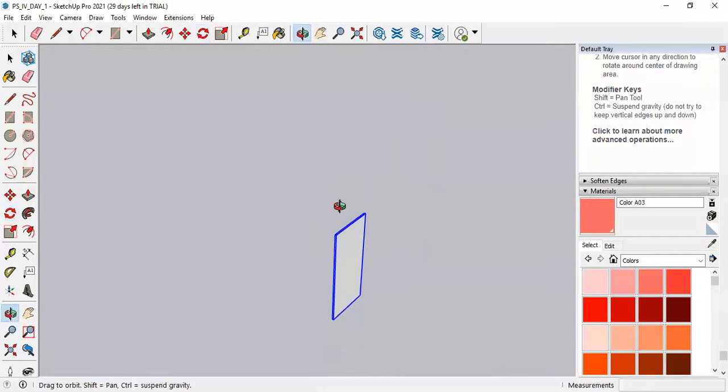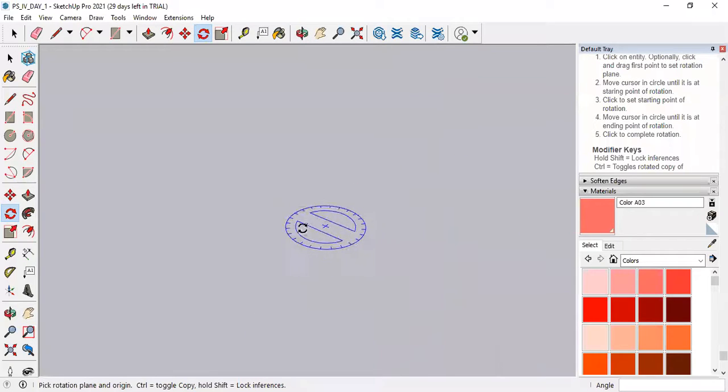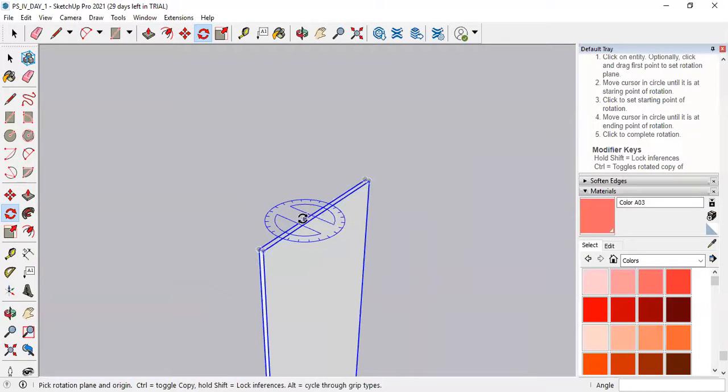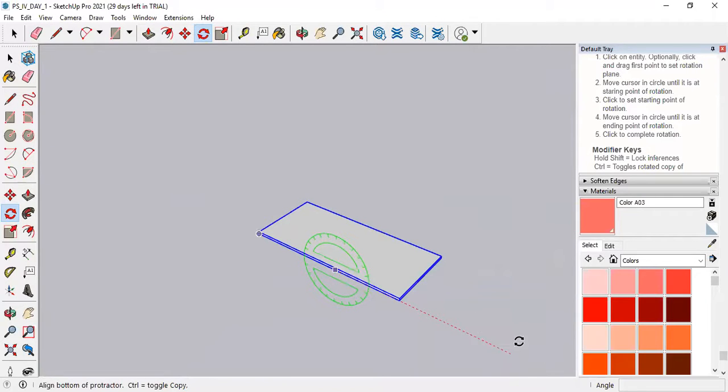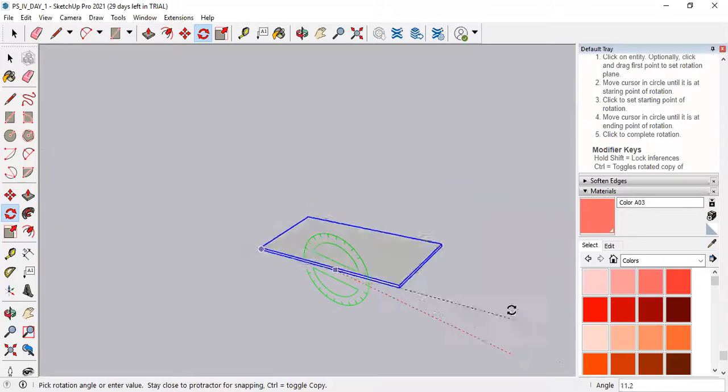Those who are having problems understanding how I have rotated it, just look at this. I will do it again for understanding. First, I need to make the door panel vertical. So I will select this face. The door will rotate along the green axis. Then I will select the reference line by making a second click. Then I will rotate.